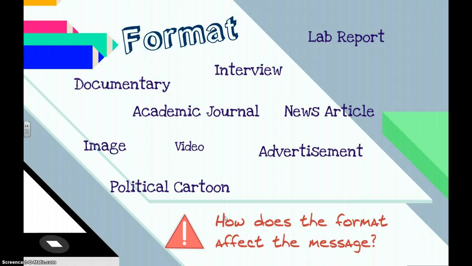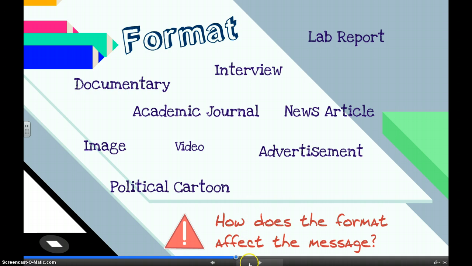So you really have to look at the format that an informational text is presented in and think about ways that that format affects the message. And we'll go over different types of formats of informational text and media in class so that you can see the differences.